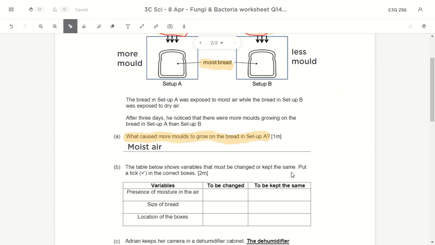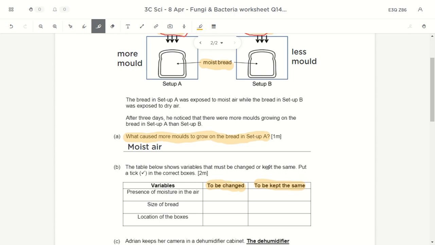In this experiment, there are things that you have to change, like in question 13, and there are things that you have to keep the same, like question 14. So this is actually combining question 13 and question 14 together to test whether you know what is needed to be changed and what is needed to be kept the same.